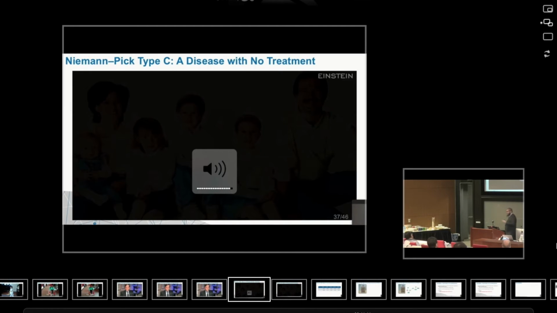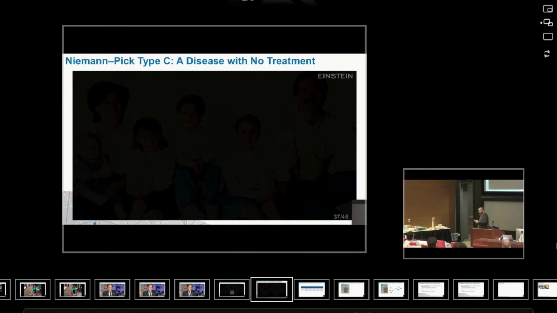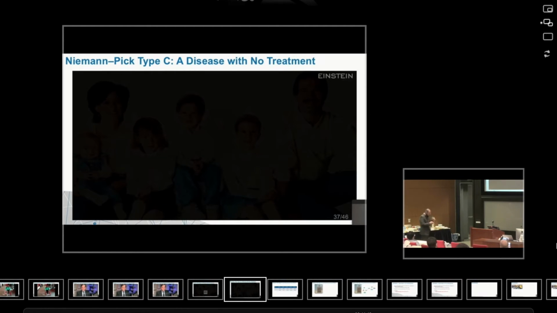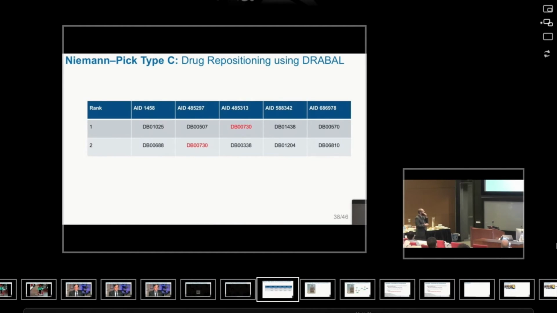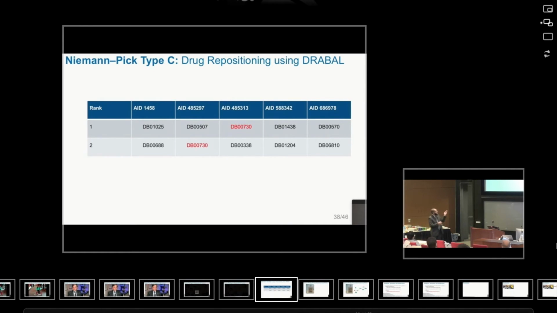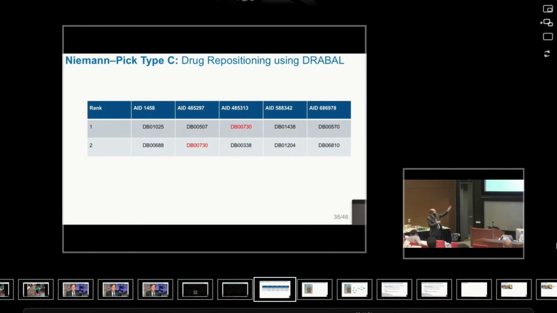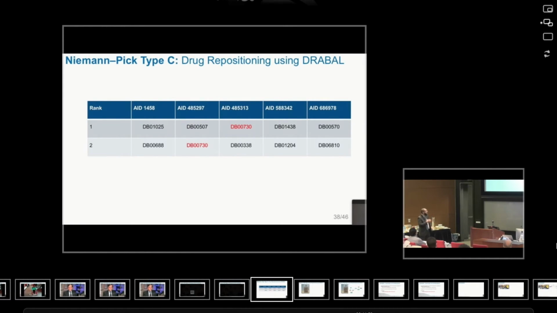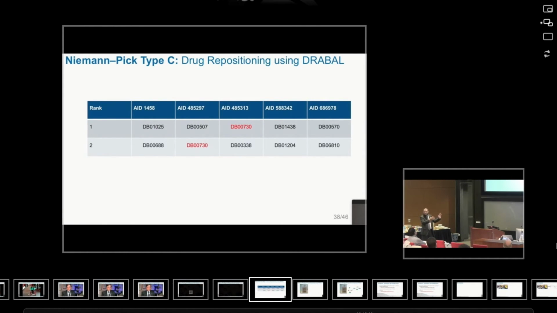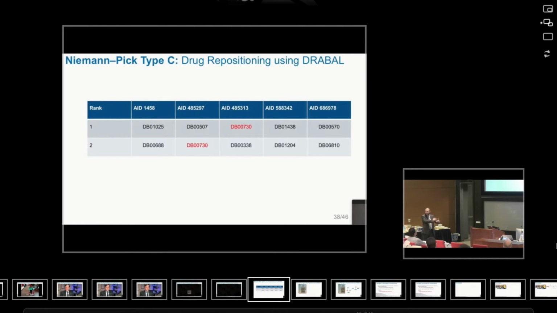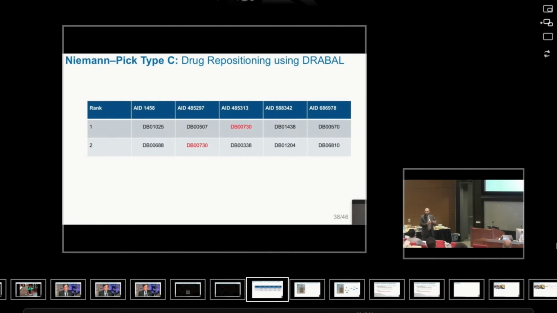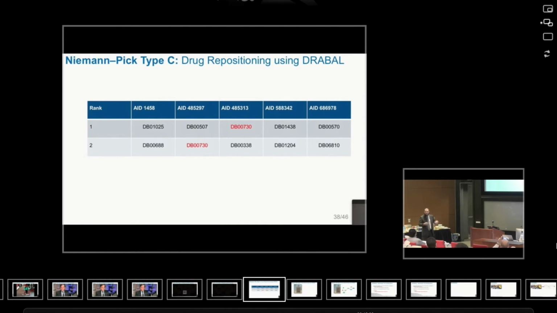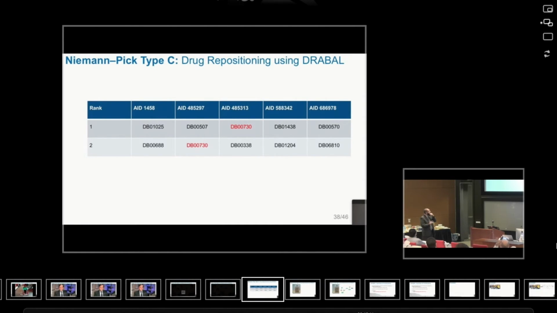So this is a neurodegenerative disease. It has no treatment so far, so it was a very interesting case to take into account. So we went and did this. In fact, of the bioassays that we have, the 2 in the middle were related to Niemann-Pick type C disease. We developed our model using DRABAL, and then we brought the DrugBank database and did the screening. Of course, we removed any common set to see the novel, exciting findings.